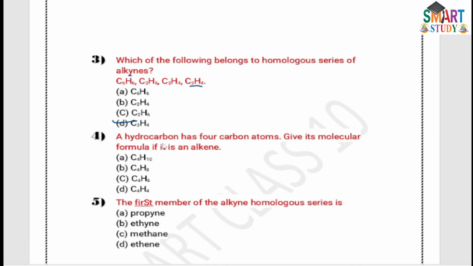Then the hydrocarbon with 4 carbon atoms gives the molecular formula of an alkene. They consist of 4 carbons, so the parent name is but-. A C4 alkene consists of a double bond, so CnH2n means C4H8. The answer B is correct.